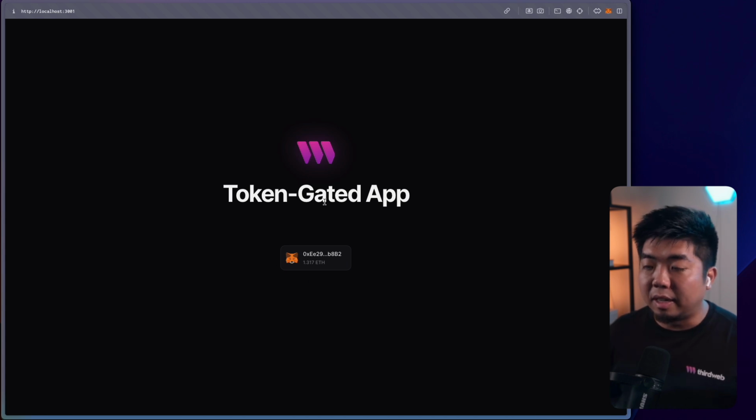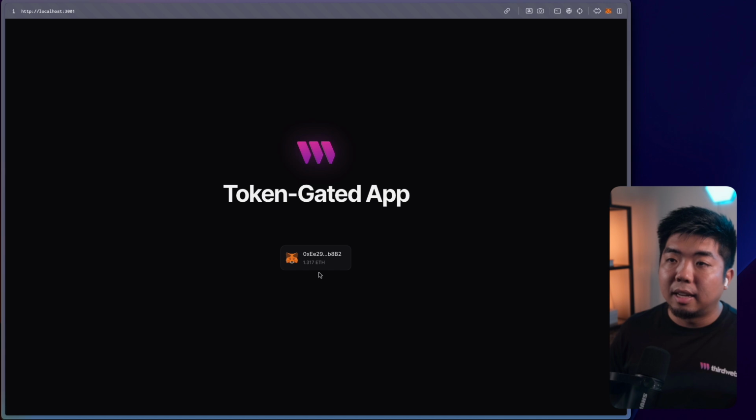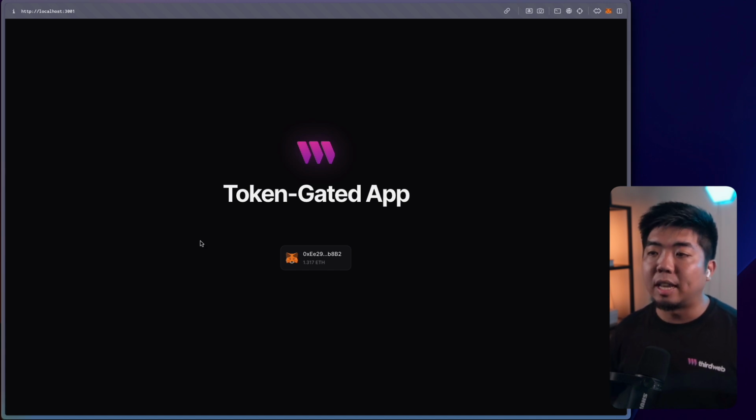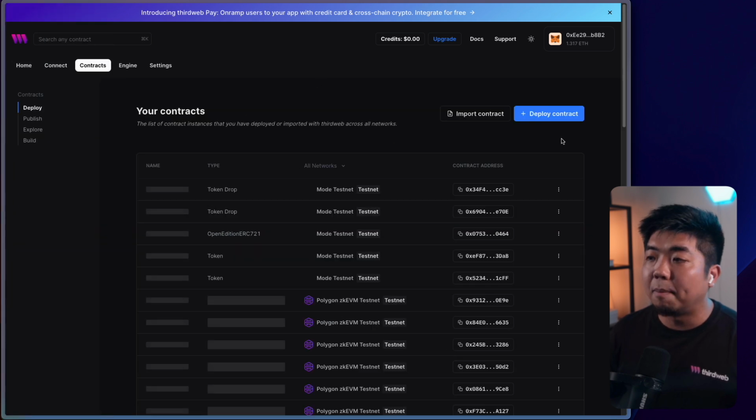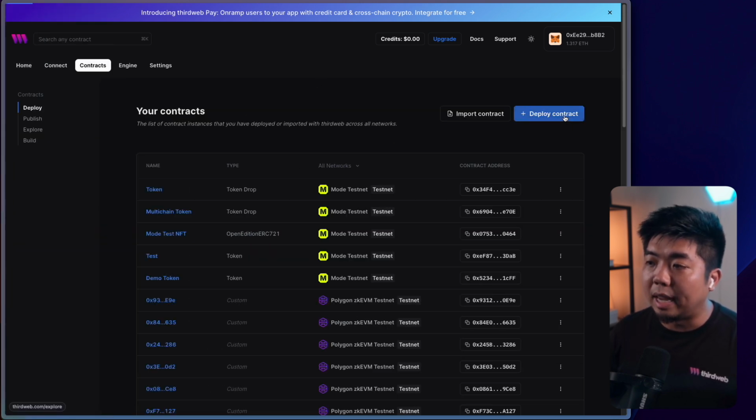Now that we have the auth set up and we're able to connect a wallet and sign in and authenticate, let's create our NFT smart contract that we need to verify. So coming over to thirdweb's dashboard here, I'm going to come over to the contracts tab and I'm going to deploy a contract.